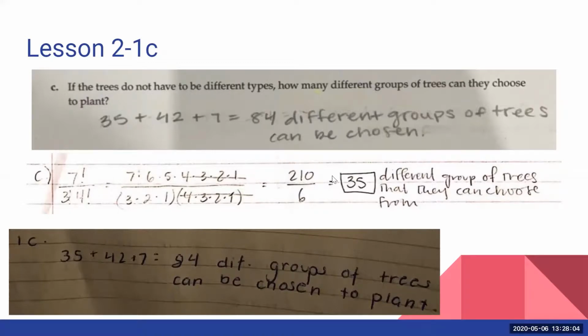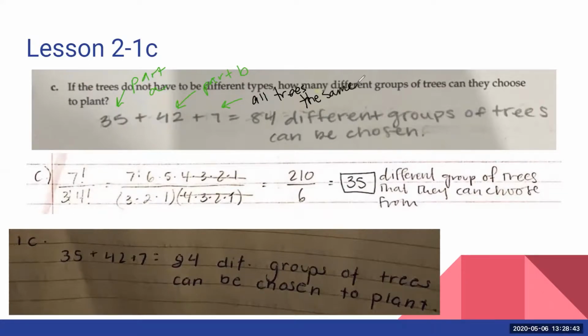And I'm not 100% sure if that was a coincidence or not, but just to review where these numbers came from, the 35 was from part A. So that's part A, okay? That was the situation where we had 3 different trees. This is coming from part B, the situation where we have 2 different trees. And this last one, the 7, some of you might be wondering where that comes from. And this is actually coming from all trees the same. Okay, so it is possible,